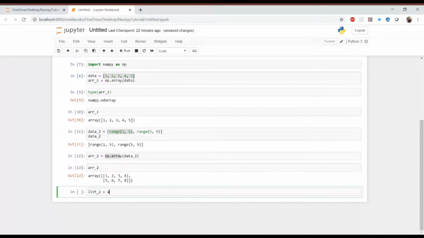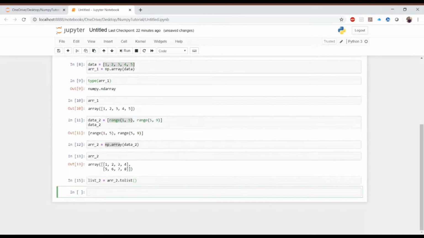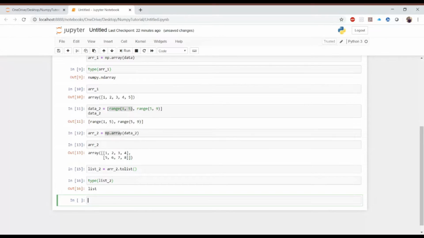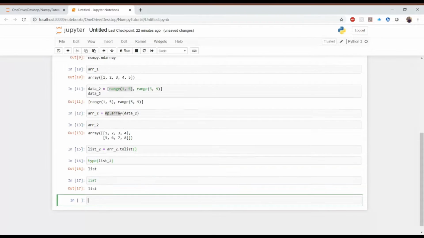I will take the object of the array and call the tolist method. Now if I do the type of list2, that will be a list, right? If I print it, now I got this value. So this is a list and this is an array, right?